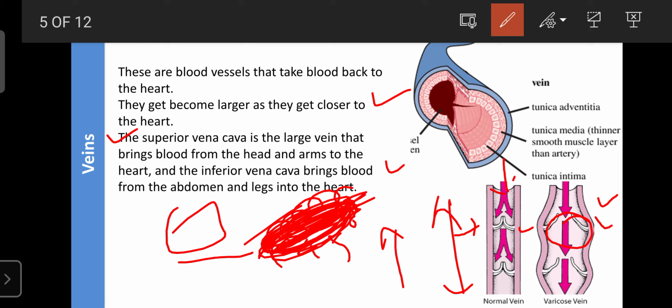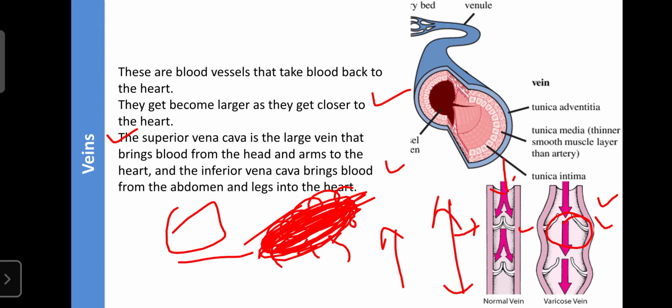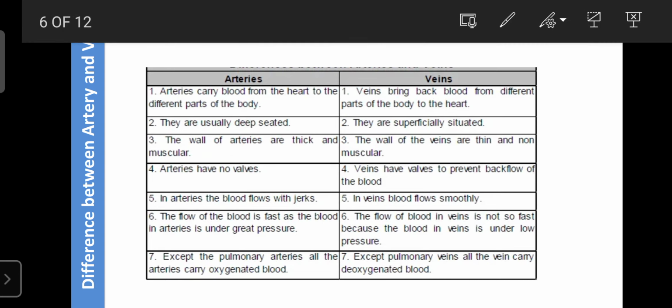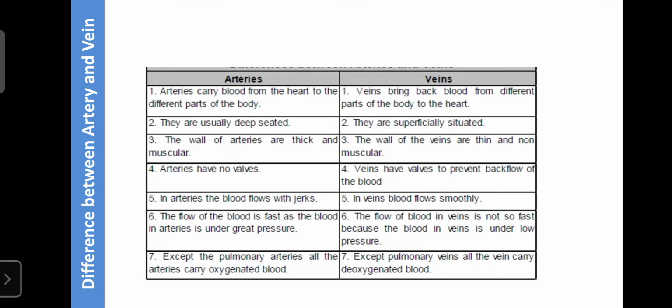This occurs due to failure of the vein wall, or decrease of blood pressure, or old age, or many other factors. Next is the difference between arteries and veins. Arteries always carry blood from the heart towards the different parts of the body, and veins bring blood from different parts of the body towards the heart.